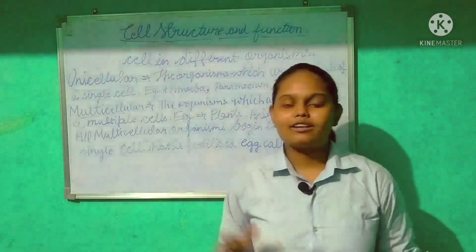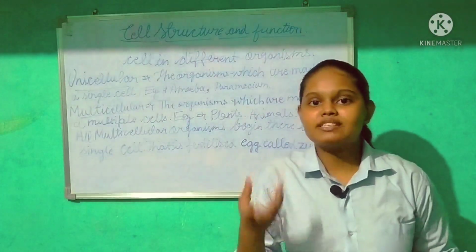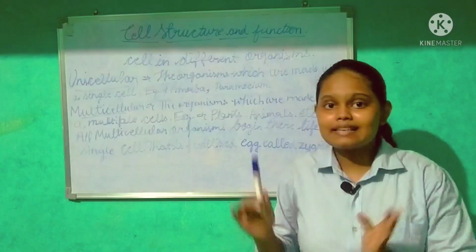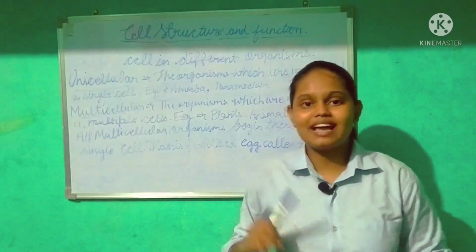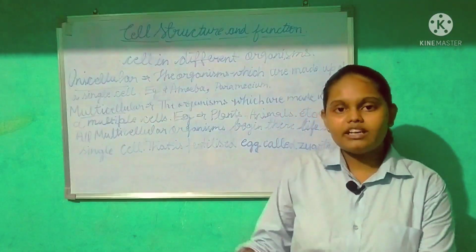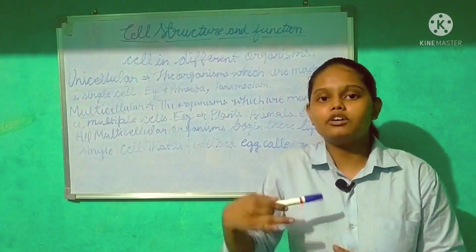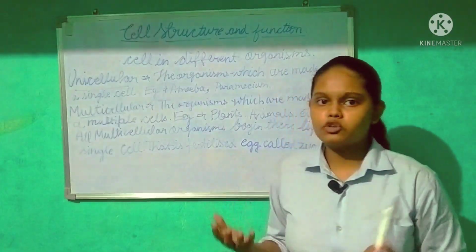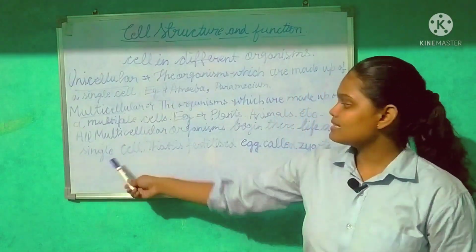So what is this zygote? This zygote is actually a type of cell which, when it grows, produces more and more cells. When these cells combine they form tissues, when tissues combine they form organs, then the organ system is formed, and after the organ system the organism is formed. So this is how we are formed from a single cell.